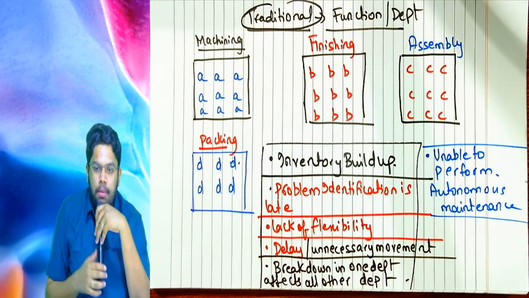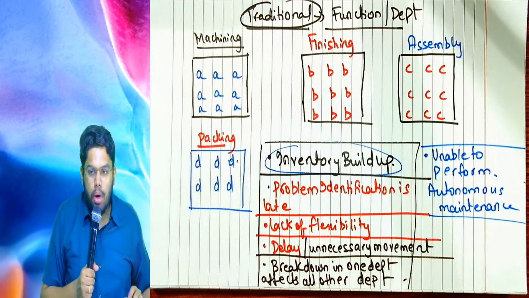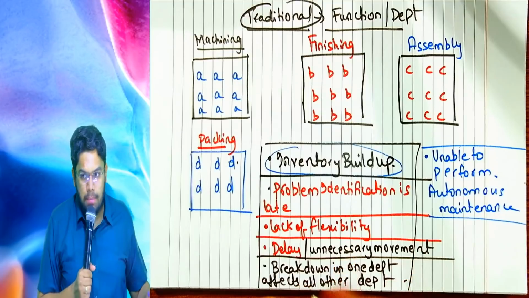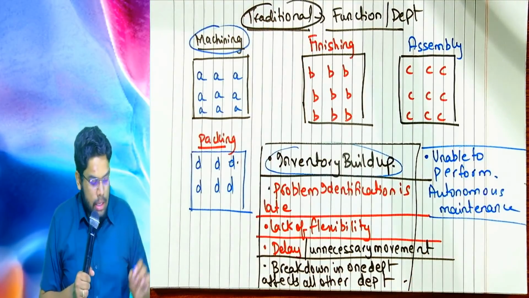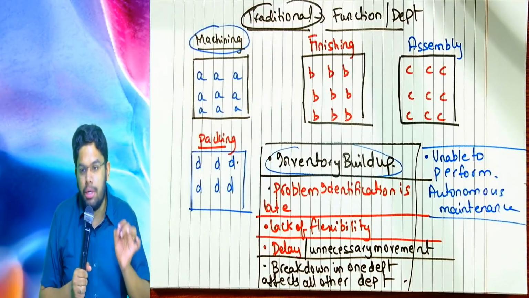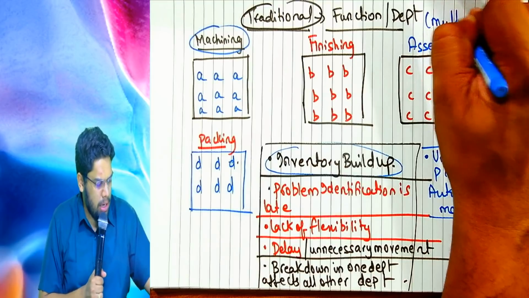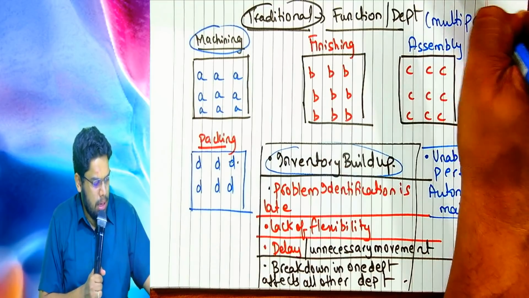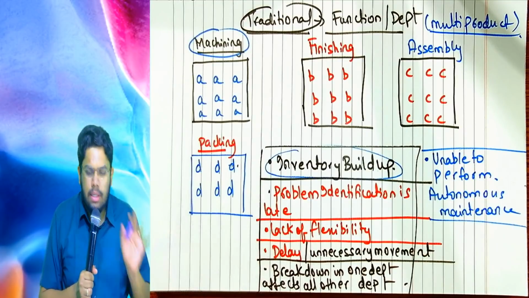The first problem that will arise is piling up of inventory. What do you mean by that? Say, for example, there is a machining department. Its responsibility is to do the machining of all the products. Please remember, I am talking of a multi-product company. Every product that needs machining has to be done in this department.